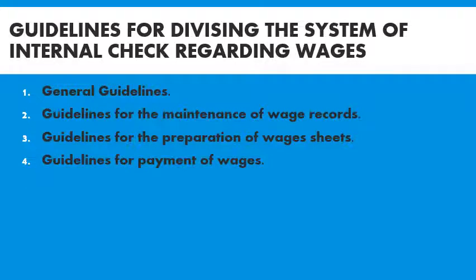Next one, guidelines for payment of wages. The payment of wages should be entrusted to the cashier who has not been associated with the preparation of the wage sheet. The person who prepares the wage sheet cannot be the cashier. The cashier will be a separate person, who will not have any relation with the person preparing the wage sheet.